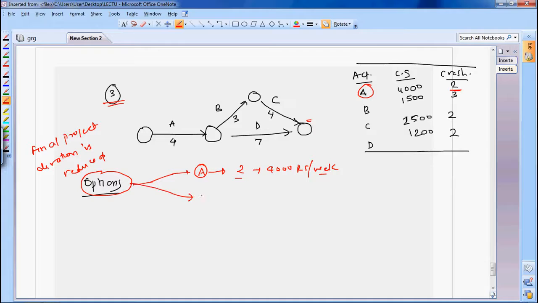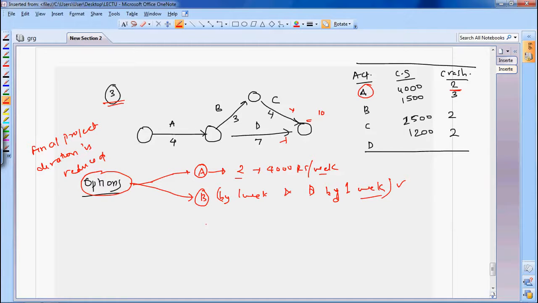Another option is you can crash B by 1 week and D by 1 week. Is it good or bad? Is it going to affect your final duration or not? If you crash this by 1 day, this will be 2 and your final project duration is 10. From here also you will get 10, from here also you will get 10. So yes, your final project duration will be reduced by 1 day.